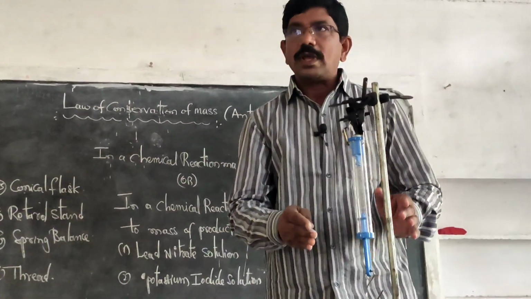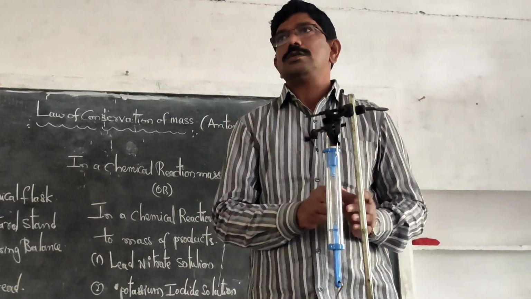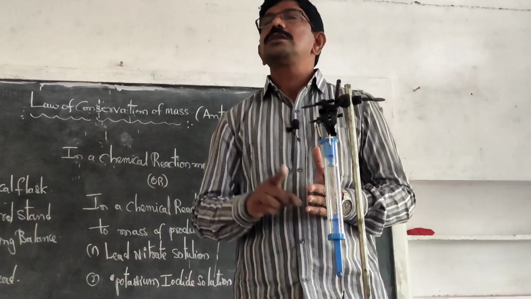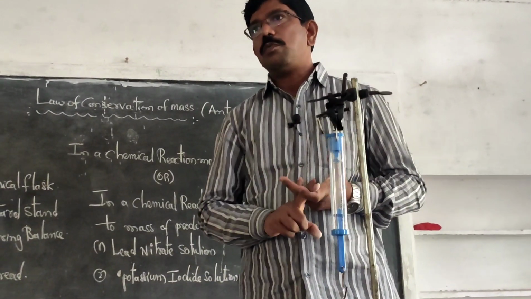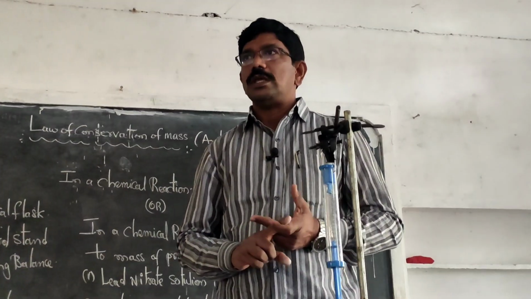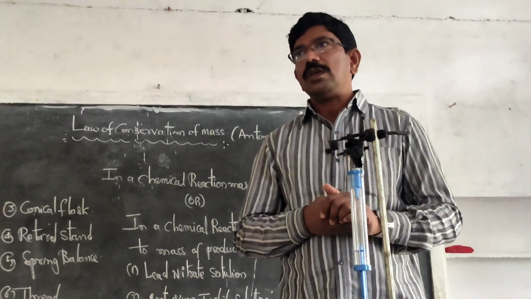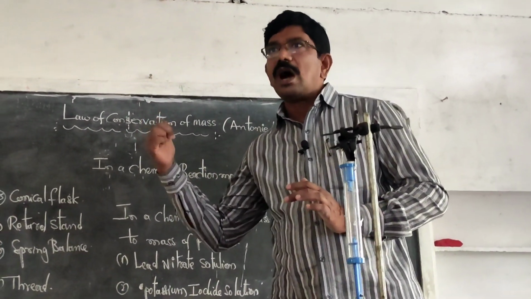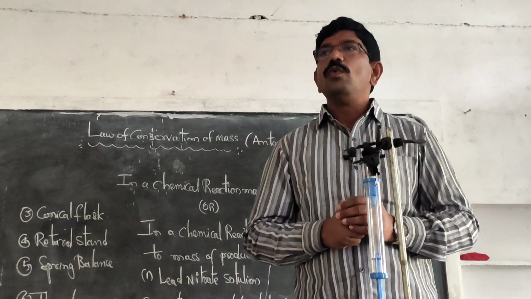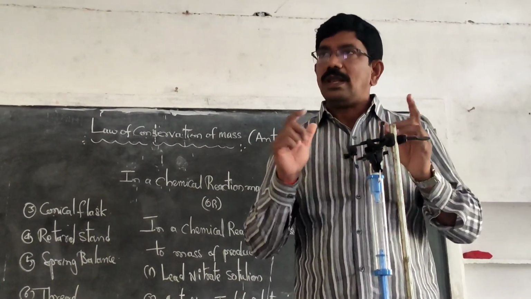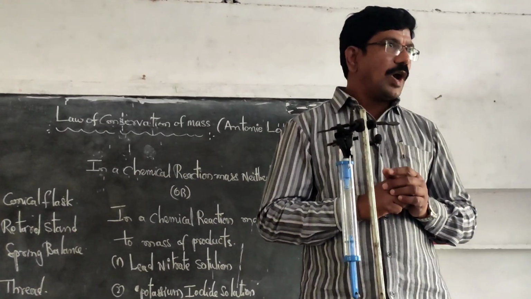So with this we conclude that in a chemical reaction, mass is neither created nor destroyed. That is, mass is conserved, meaning the mass of the reactants is equal to the mass of the products. This law is known as the law of conservation of mass. To balance chemical equations, we apply this law only. You will learn this in your 10th class. Are you able to follow?